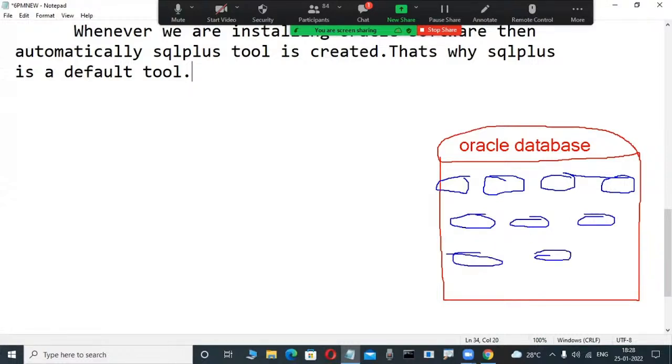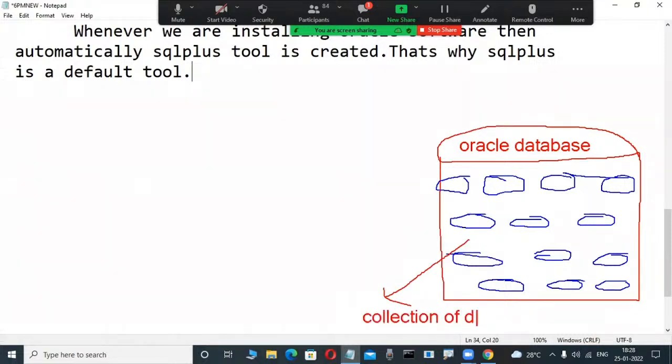In the future, we will learn what these objects are. But today, maybe tables, something you know. These are all a collection of DB objects. In every relational database also, a collection of database objects is available. Database objects. Now check it out.